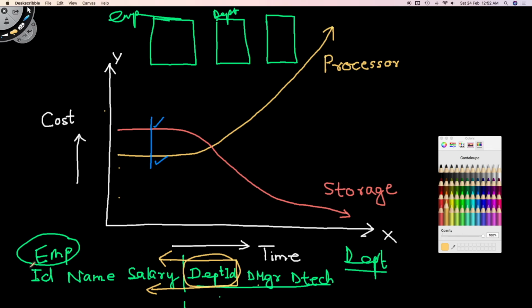This is what a relational database is. Now if you see here, it was meant for storage optimization, not CPU. If I want to see who's the manager or which technology employee ID 100 is working on, I'll have to join this table and this table. So relational databases are CPU hungry. You need a lot of CPU power to run them.